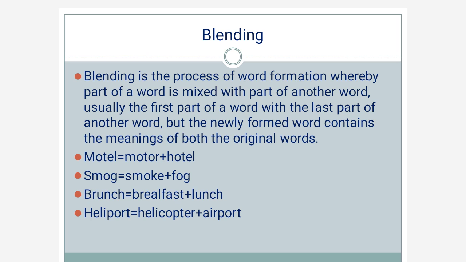Sorry for the spelling, it is breakfast. What is brunch? Actually, it is a combination of breakfast and lunch. What is breakfast? The meal that we usually take after waking up in the morning. That is breaking the fast, the breakfast. And what is lunch? Lunch is the meal that we usually take between 12 o'clock to 2 p.m. in the noon. So instead of taking breakfast and lunch separately, many people take brunch.